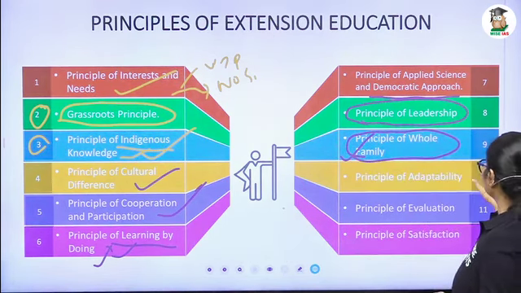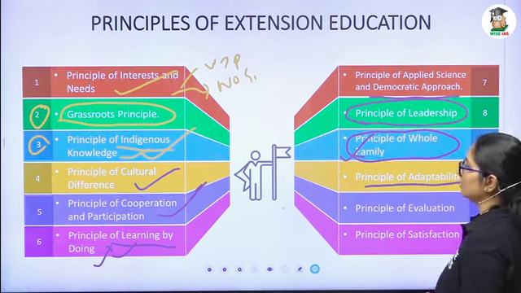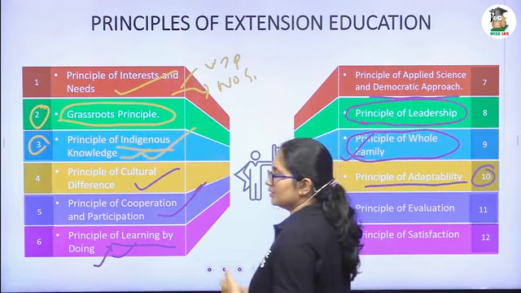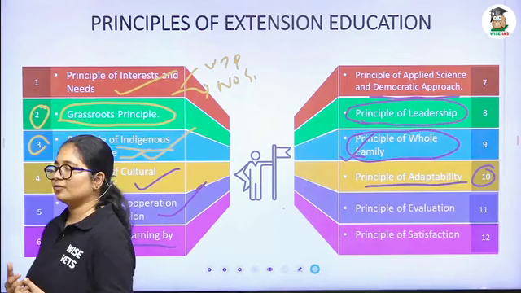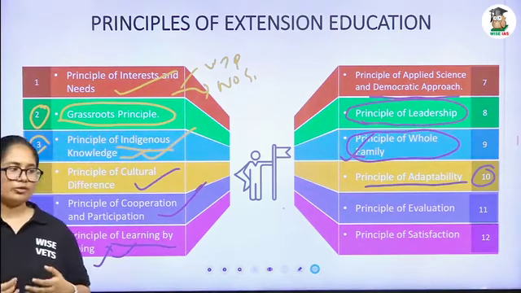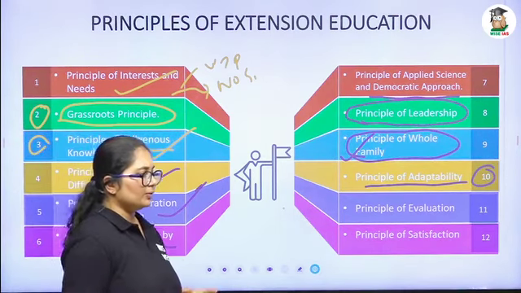And the 10th one, the principle of adaptability. We have seen that we have to address the interest and need of a farmer. The interest and need of the farmer will vary, or will it be fixed?